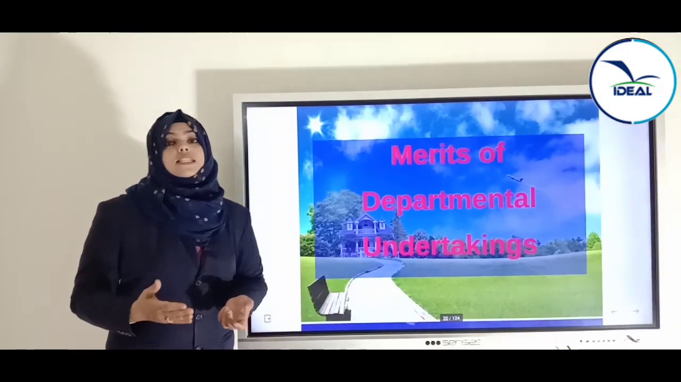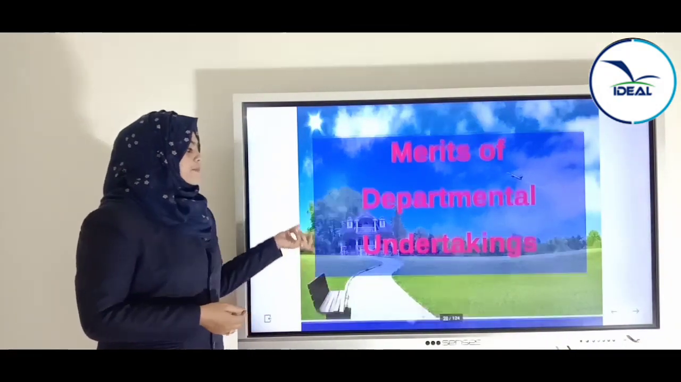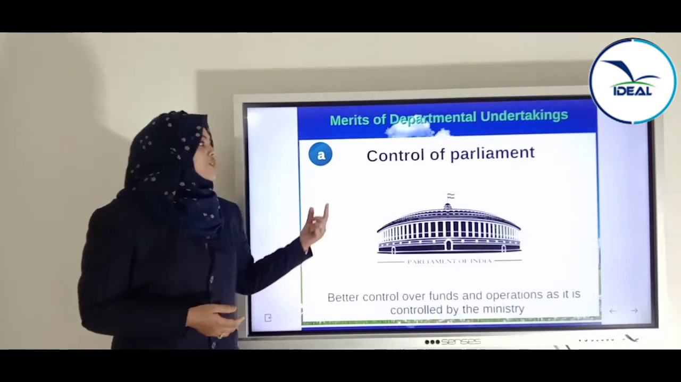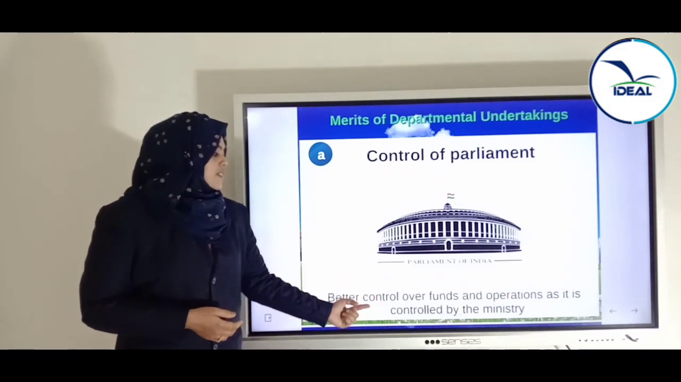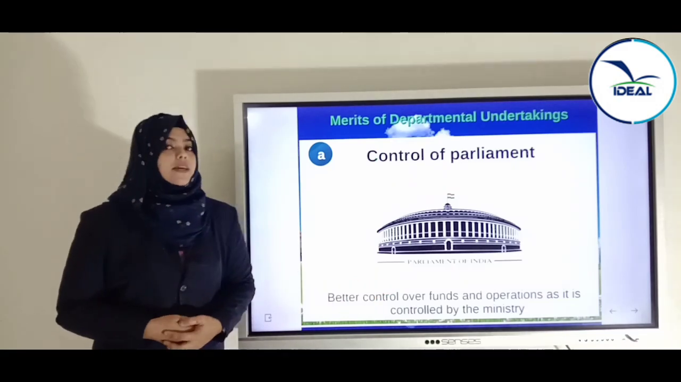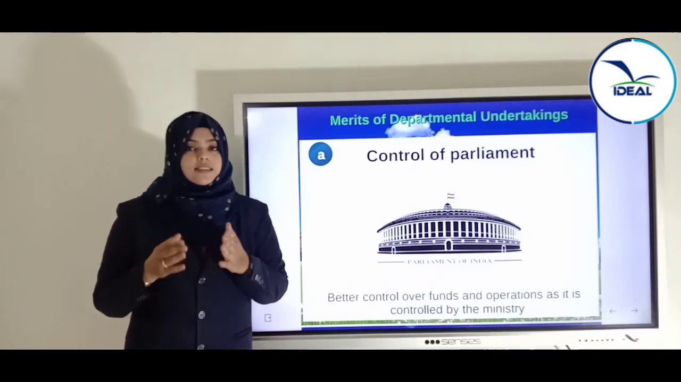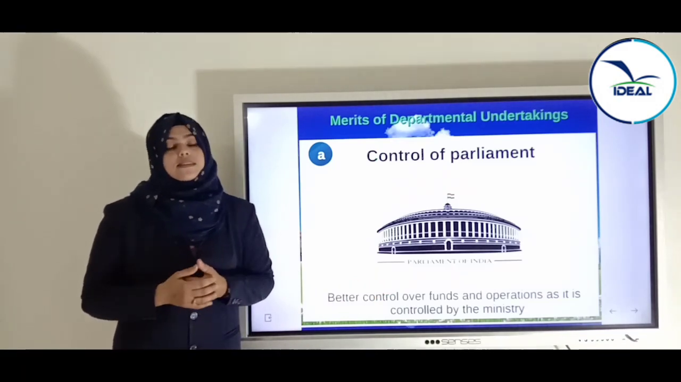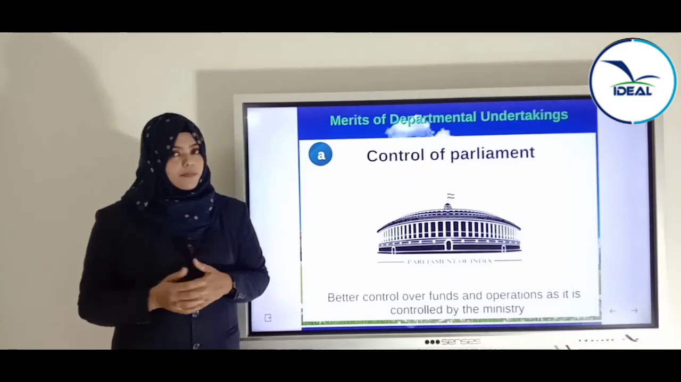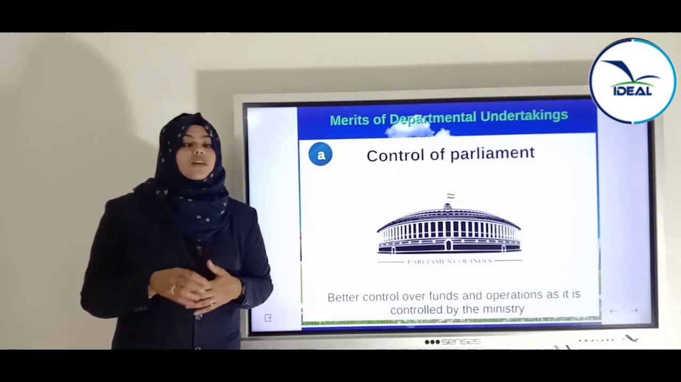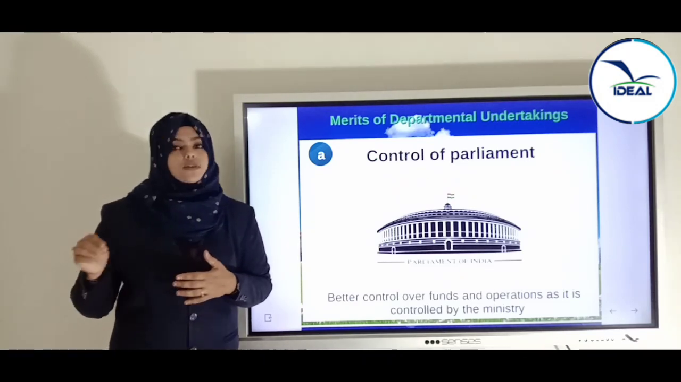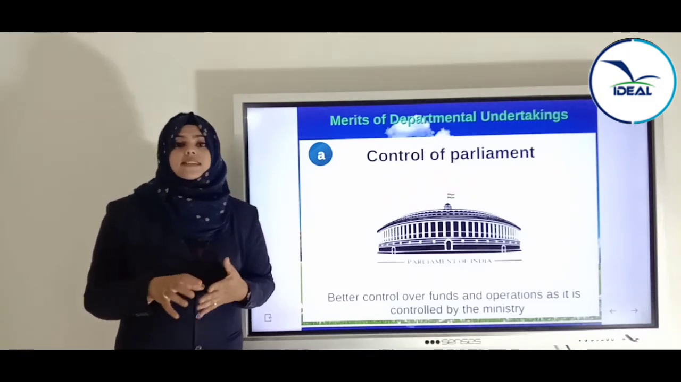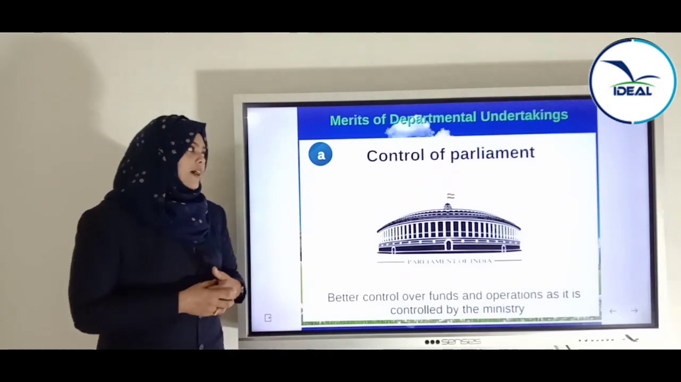Next, which are the merits of departmental undertaking? The first merit is control of Parliament. Better control over funds and operations as it is controlled by the ministry. We said that this enterprise is always under the control of a ministry. So this ministry will be liable and responsible for all those activities. So always there will be a direct control of the Parliament.